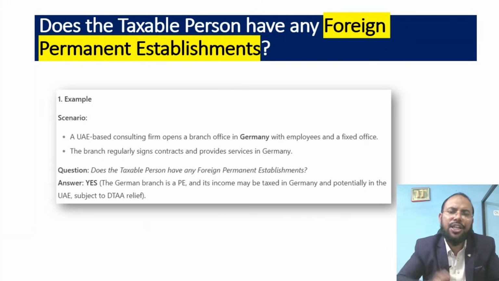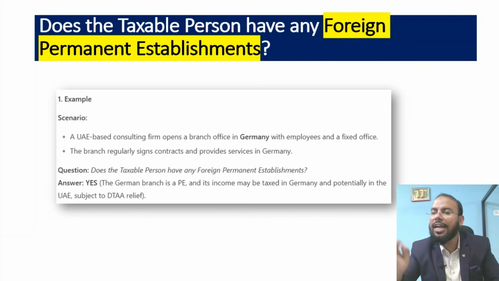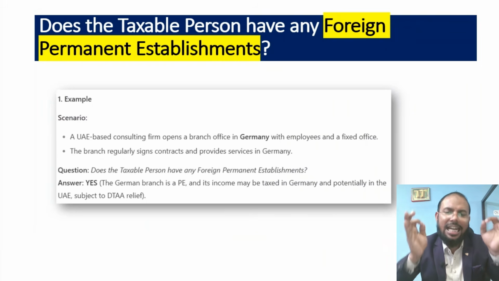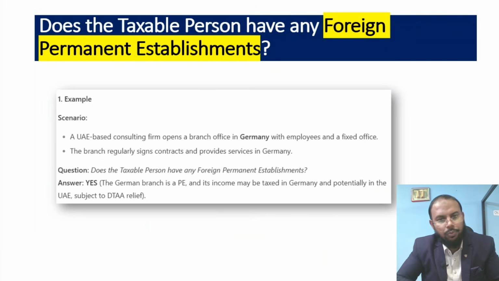That time it will be considered a foreign permanent establishment. The branch regularly signs contracts and provides services in Germany. Then you need to select yes. If you fall in this type of scenario, you need to elect yes, otherwise you can elect no.